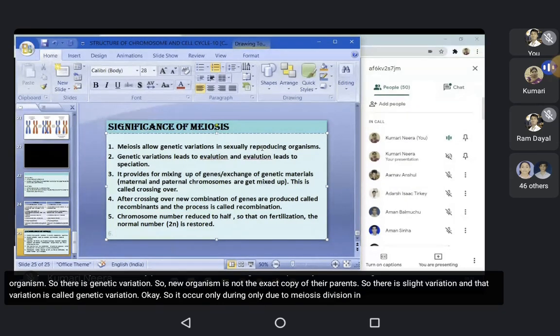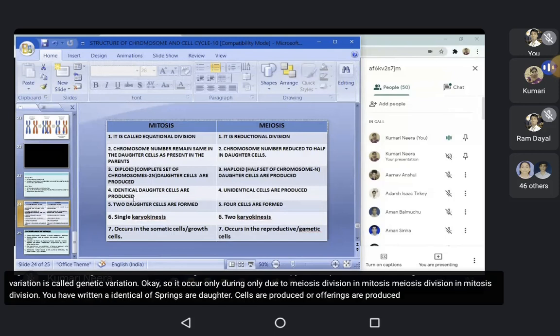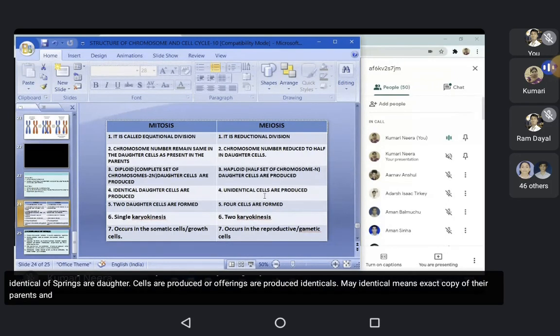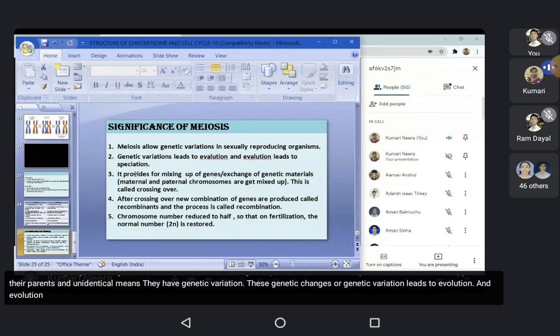In mitosis division, you have written that identical offsprings or daughter cells are produced. Identical means exact copy of their parents, and unidentical means they have genetic variation. These genetic changes or genetic variation lead to evolution, and evolution leads to speciation. Speciation means formation of new species.